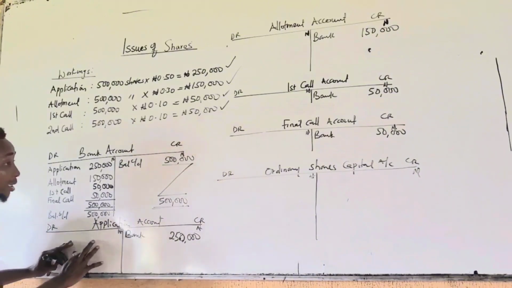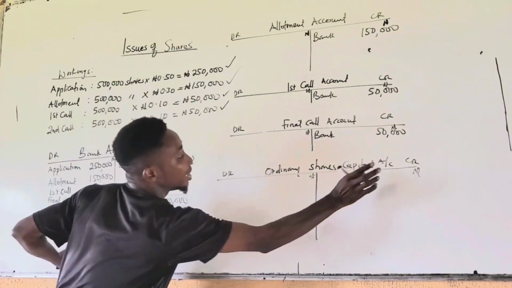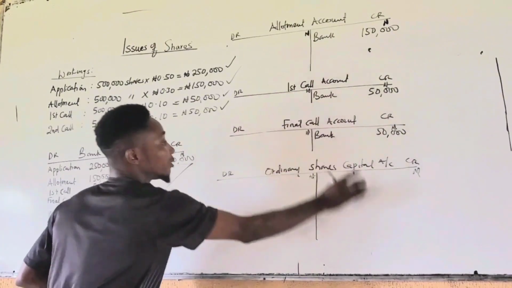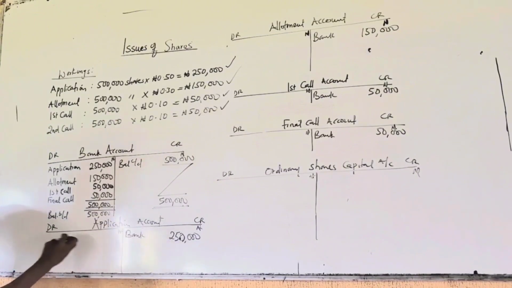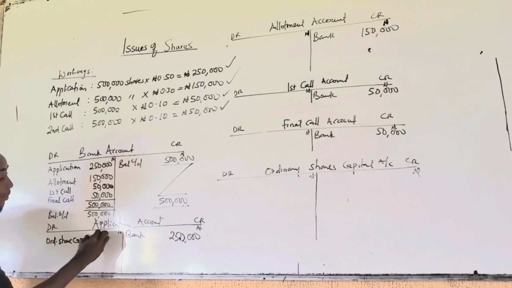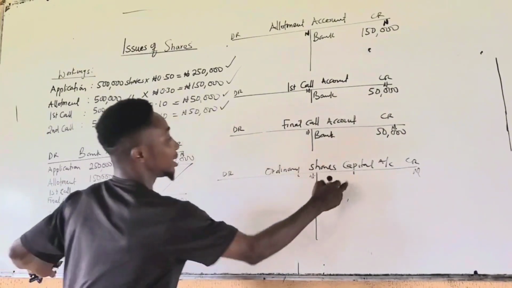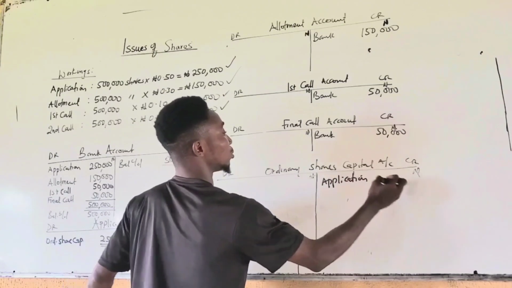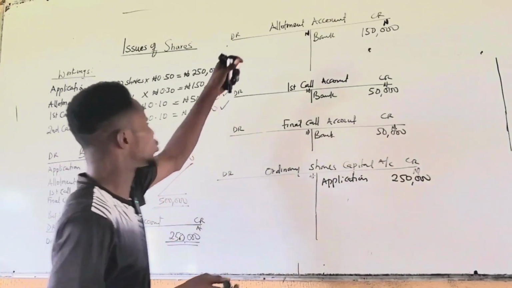So how do you now balance this account to the ordinary share capital? You will debit this amount here to balance it off and credit the corresponding amount to the ordinary share capital. Indirectly, you are transferring all the credit side. Credit to this side. That's all. So, for posting's sake, to balance this account now, we need how much? You write ordinary share capital as your particular. Ordinary share capital, how much? 250,000. To be transferred to the credit here as what? Application, 250,000. And that's all.